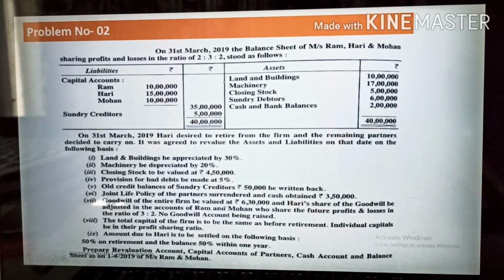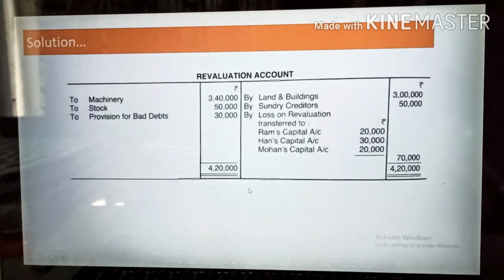There are no such adjustments remaining here, so we will adjust it. And once you check, you will find the debit balance is more than the credit value. So in this case, you can understand that this is the case of loss, because 3,50,000 credit balance is there, but in the debit side it is 4,20,000. There is a difference of 70,000. So this 70,000 is the loss of the business. So this 70,000 you will distribute among all the partners.